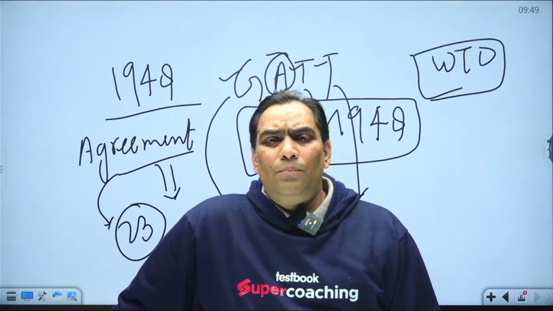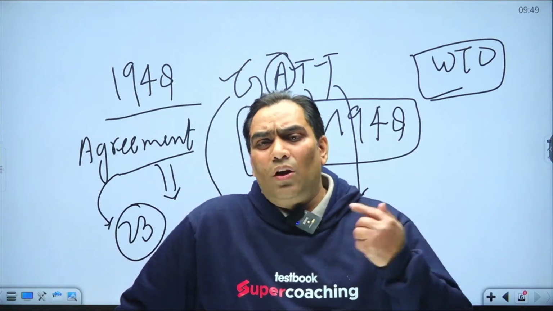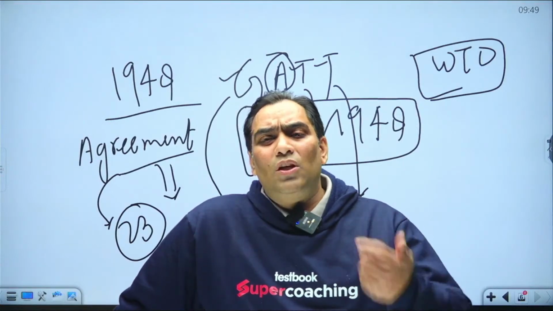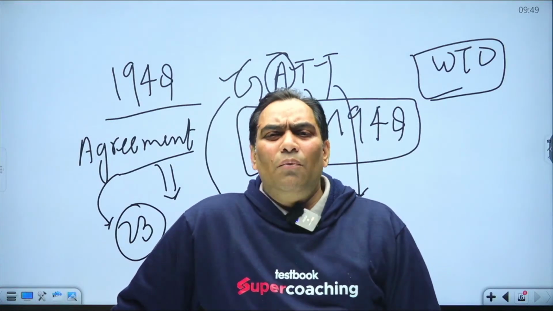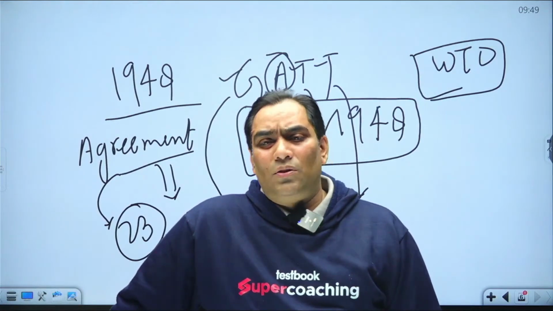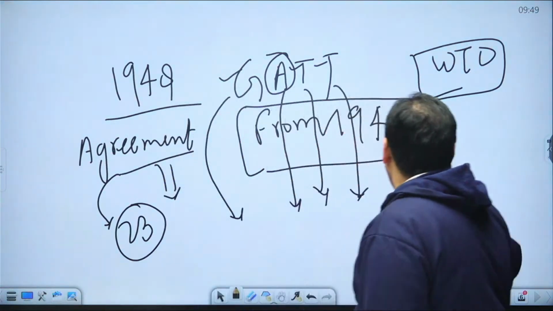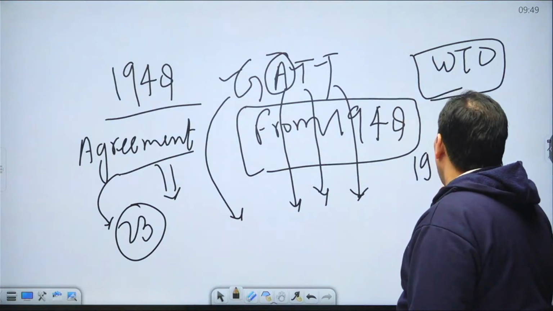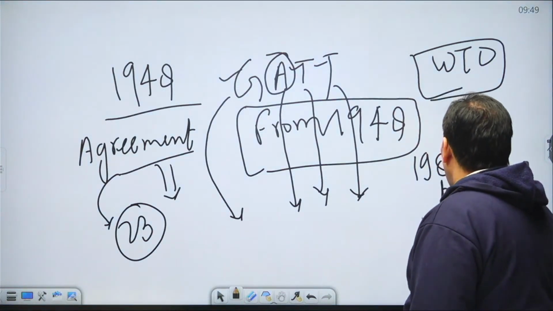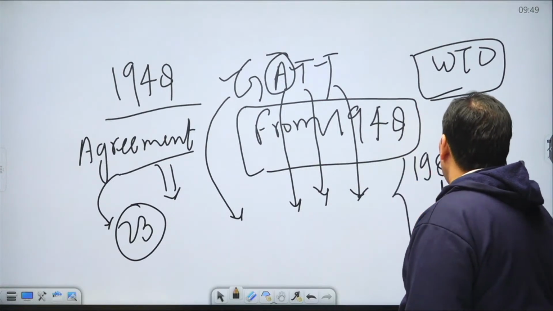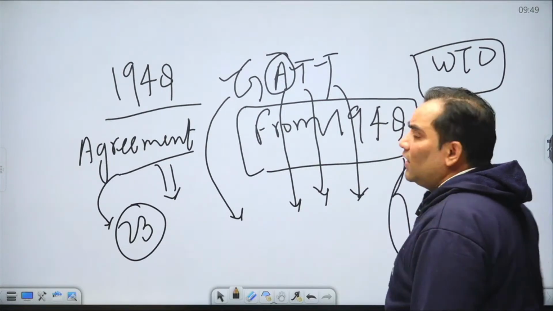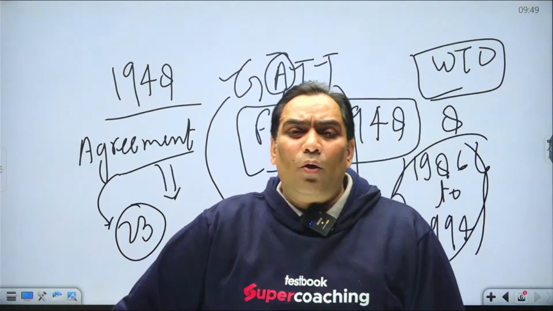That's why the rounds of talks, or negotiation rounds, continued, and there were 8 rounds of talks. The 8th round continued from 1986 to 1994, and that was known as the Uruguay Round of negotiation.